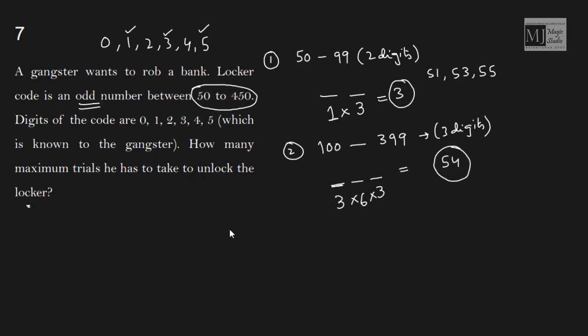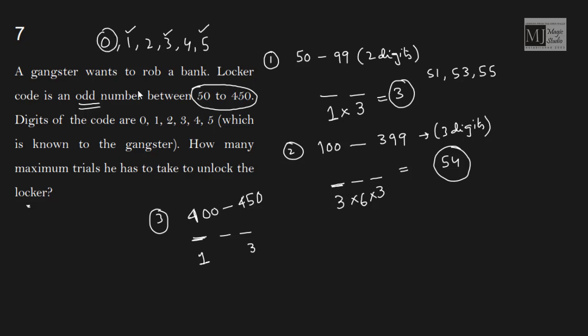Now we are on to the third part, and that is again a 3 digit number which is more than 400 but till 450 only. Again we have a 3 digit number. For the last position we can have 1, 3, 5. For the first position we can only have 4, that means only 1 digit can occupy it. Now this second position can be taken up by 0. Yes, we can have 401, 403, 405.